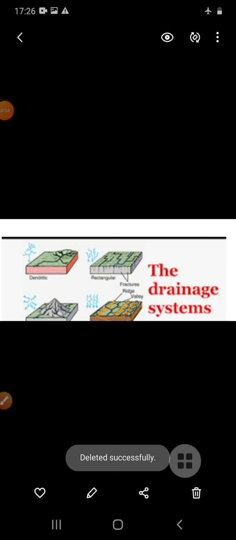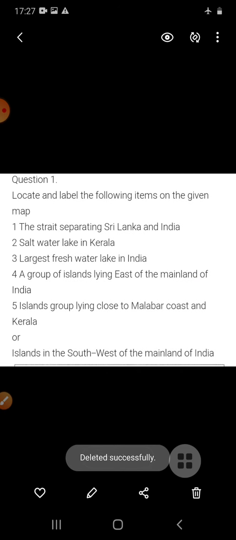Today I am going to start chapter 3 in geography, that is the drainage. Students, about this chapter I must say that the content of this chapter has to be deleted from the CBSE. So students, what you have to do from this chapter? You have to do only map work, meaning there is no need to study the content. So for this, students, I have selected 3 map works.